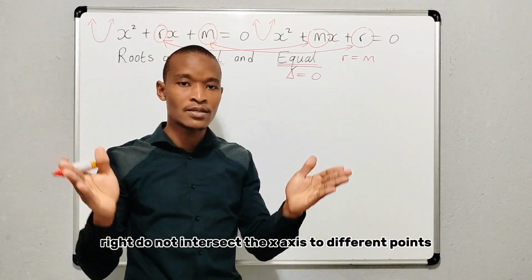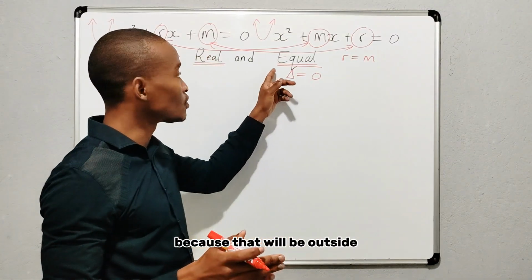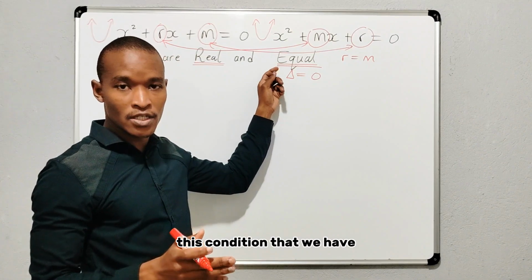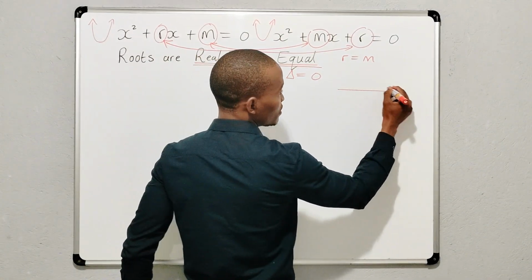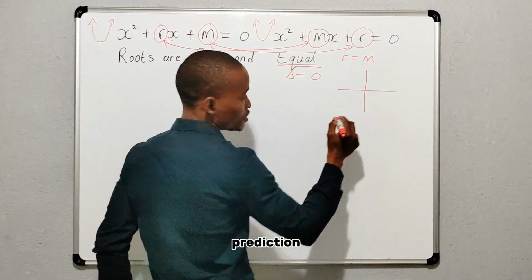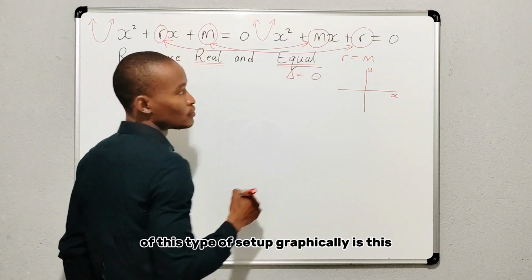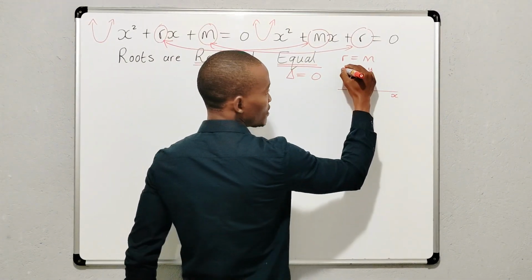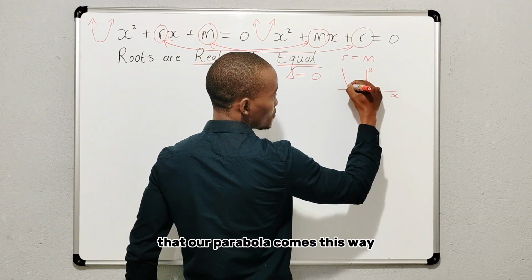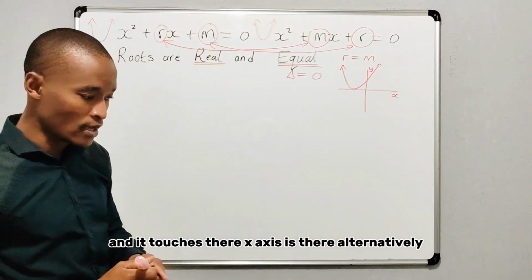It will not intersect the x-axis at two different points because that will be outside this condition that we have. So our prediction of this type of setup graphically is this, that our parabola comes this way and it touches the x-axis there.